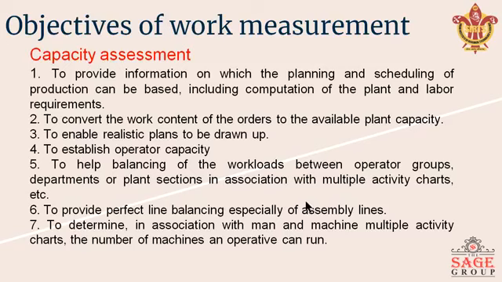The next point is to convert the work content of the orders to the available plant capacity. This simply says that we can easily assess what orders we are getting and how much work content is in those orders, because we have data of the activity according to the time taken to complete that task. So we can easily assess the work content of that order. This is a very important point: we can assess what order is coming and how much time it will take.